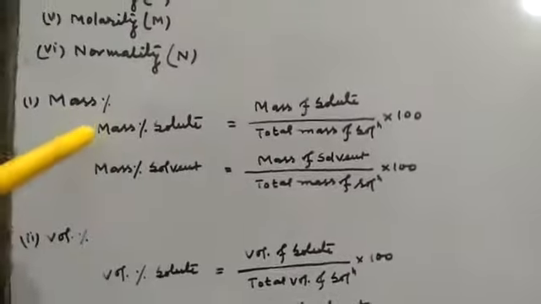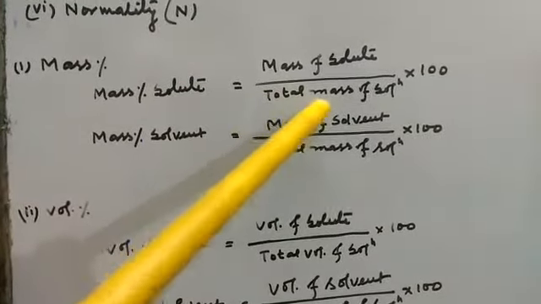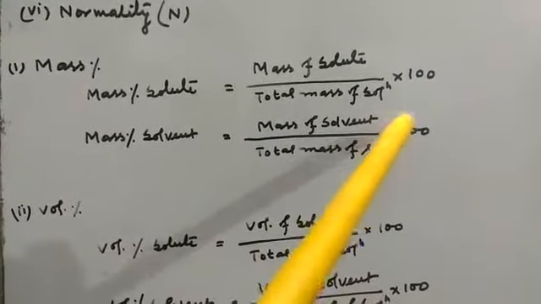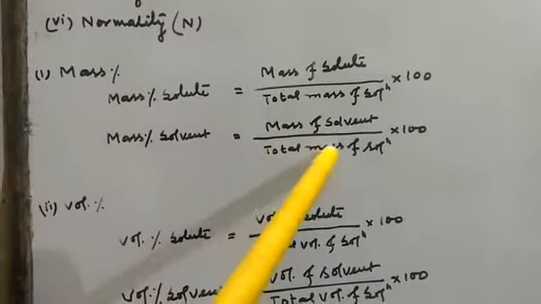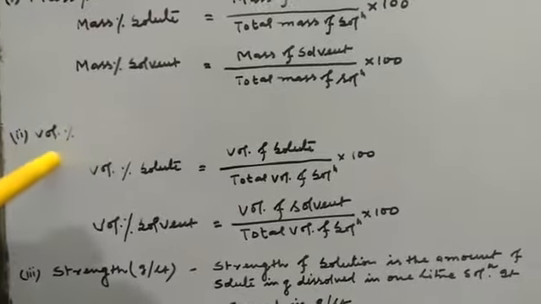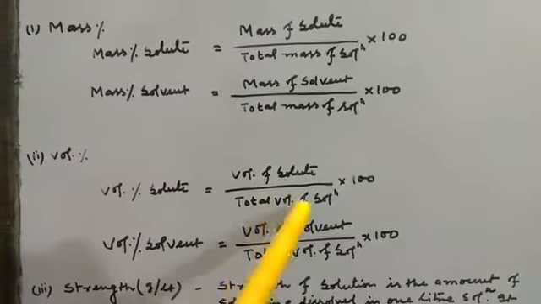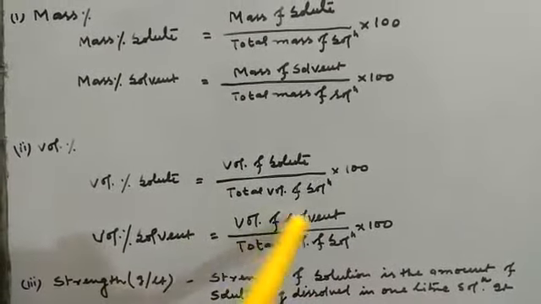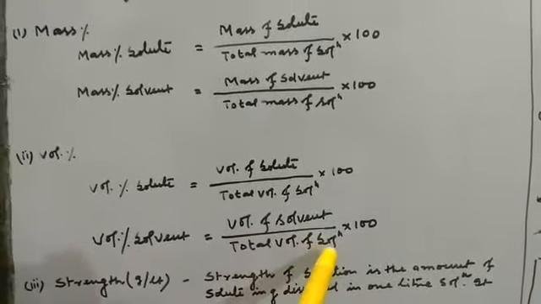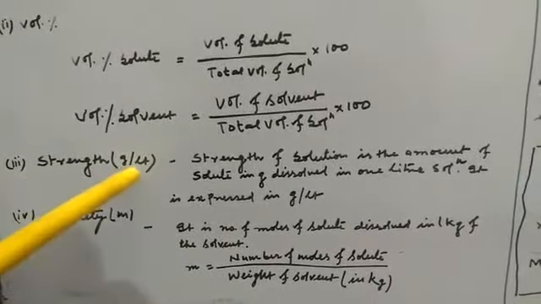First, mass percentage. Mass percent of solute is equal to mass of solute divided by total mass of solution into 100. And mass percent of solvent is equal to mass of solvent divided by total mass of solution into 100. Now next is volume percentage. Volume percentage of solute is equal to volume of solute divided by total volume of solution into 100. And volume percentage of solvent is equal to volume of solvent divided by total volume of solution into 100. Now next is strength, that is gram per liter.